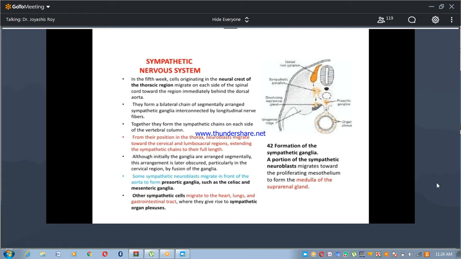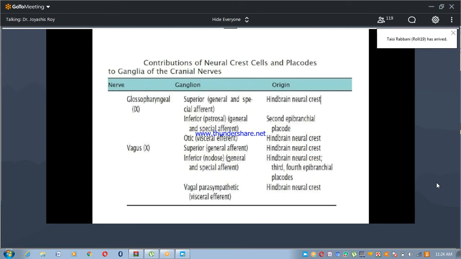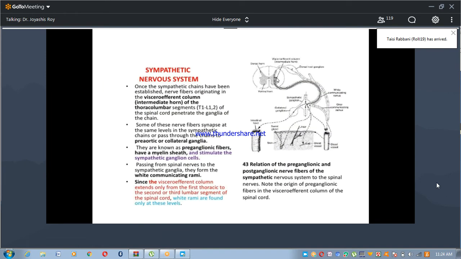So, the contributions of the neural crest cells and placodes to ganglia of the cranial nerves. Once the sympathetic chains have been established, this is the visceral efferent column of the sympathetic chain. Nerve fibers originate in the visceral efferent column, or intermediate horn, of the spinal cord.